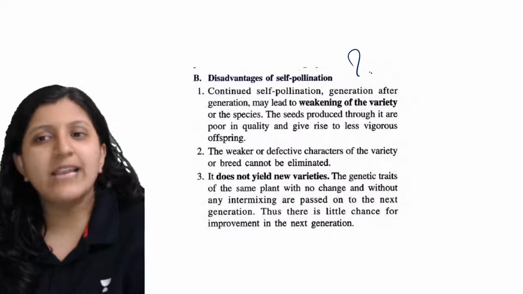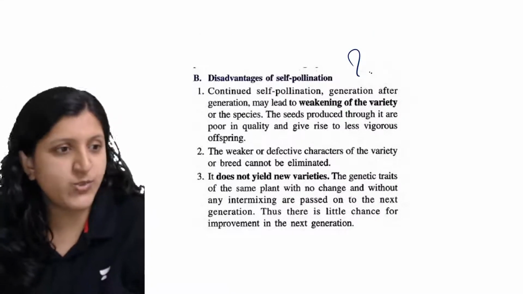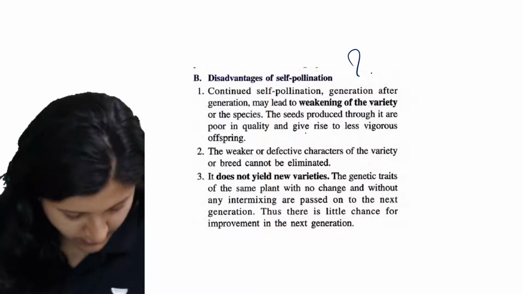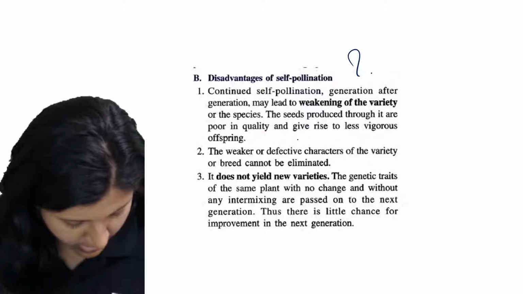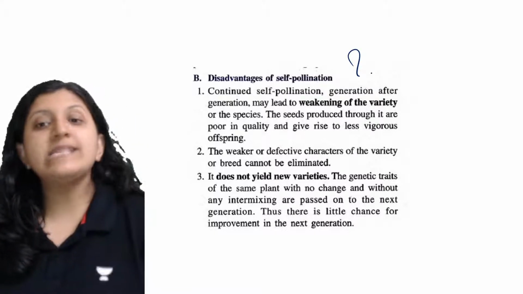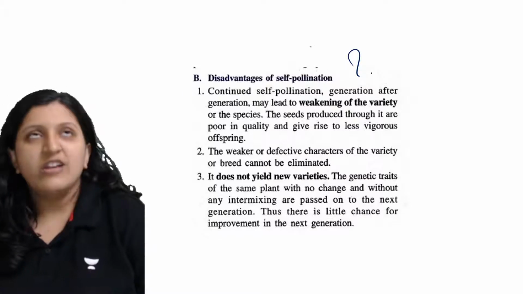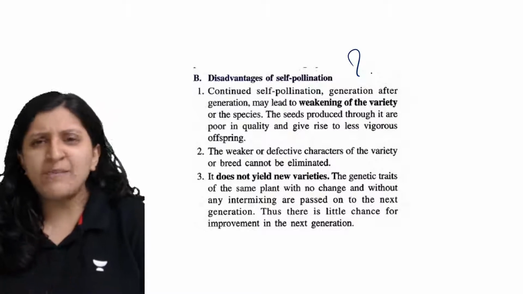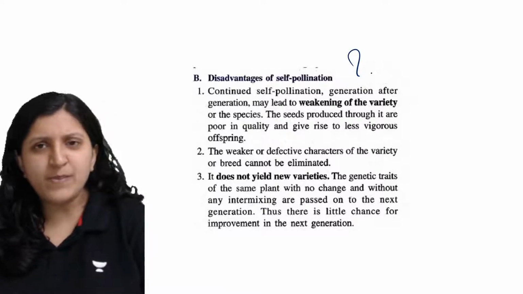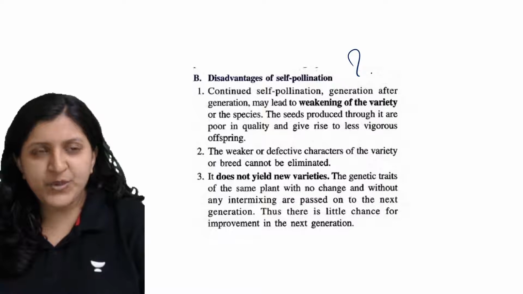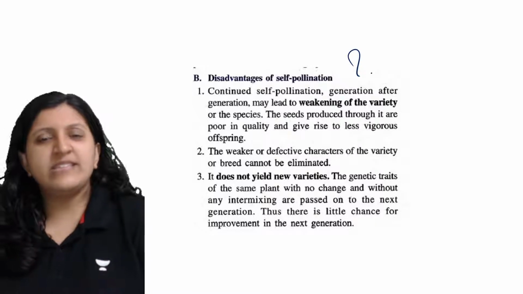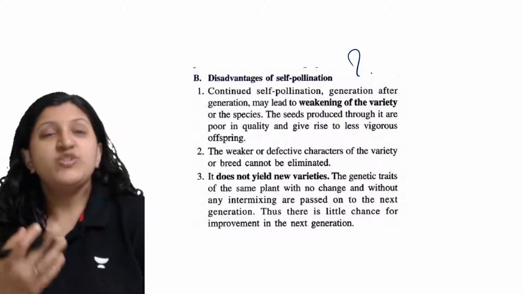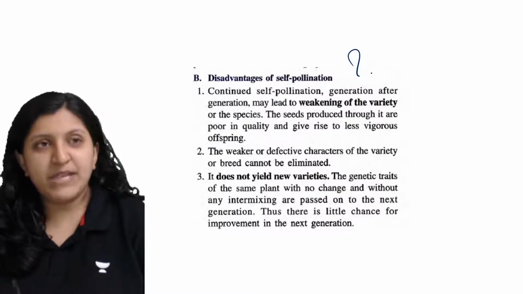Now what exactly might be the disadvantage of this one? When we mention a disadvantage, there is continued self-pollination. If self-pollination only goes on occurring, with the same parental plant and the same flower, you can see that repeatedly the pollen grain is being transferred and the stigma will receive it. Repeatedly the same thing is happening.